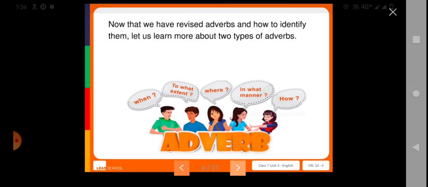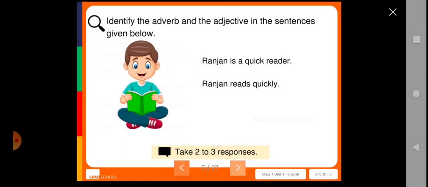So now, we have already revised adverbs and how to identify them. Now let us learn about the 2 types of adverbs. Can you tell me what the 2 types of adverbs are? Regular and irregular adverbs. Adverbs show when it happened, to what extent, where it happened, in what manner, and how it happened. Now let us see some examples so that it will make the adverb and adjective clear to you.